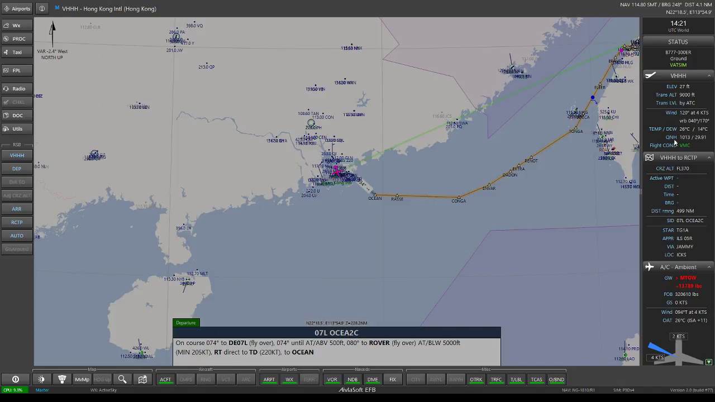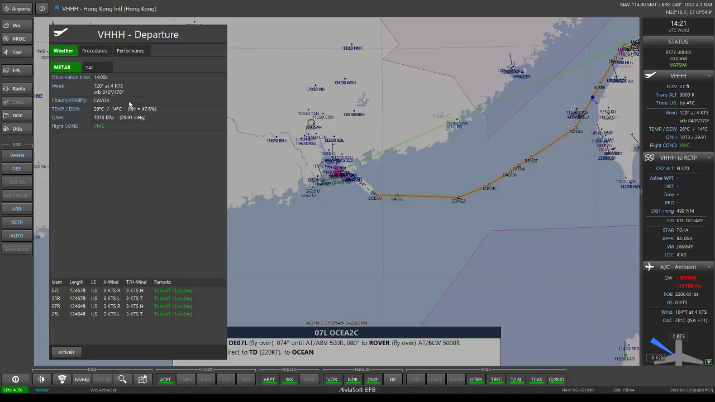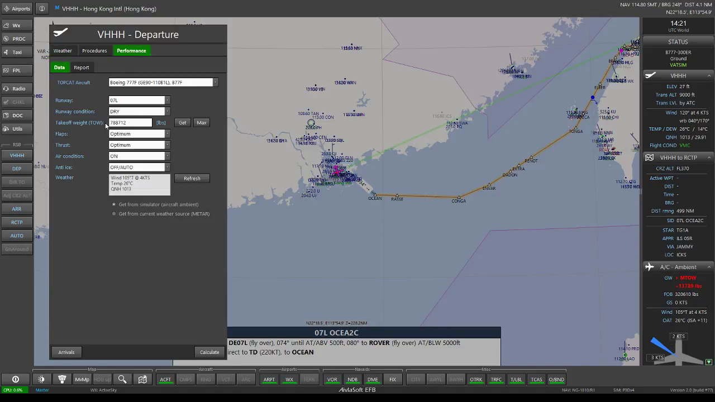The weather today seems okay: winds 120 degrees at 4 knots, variable between 040 degrees and 170 degrees. Temperature 26 Celsius, dew point 14. 47% chance of rainfall. QNH 1013, altimeter is 29.91.